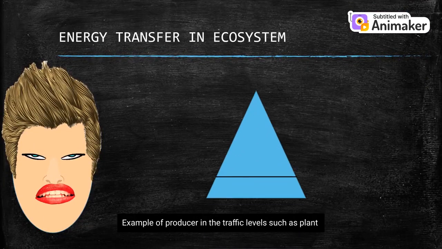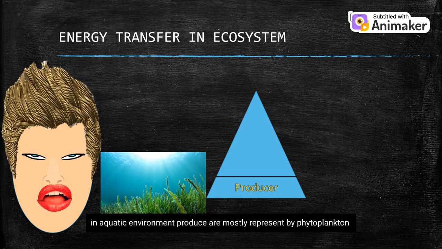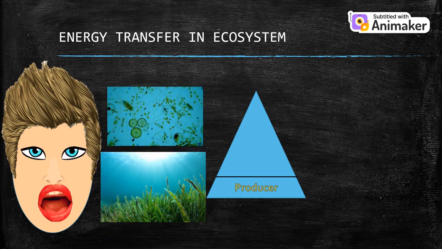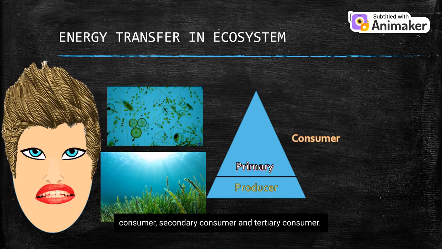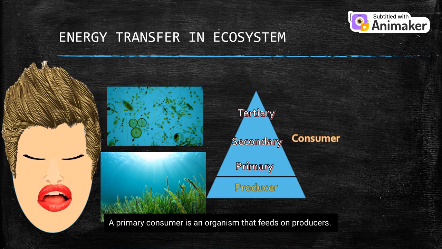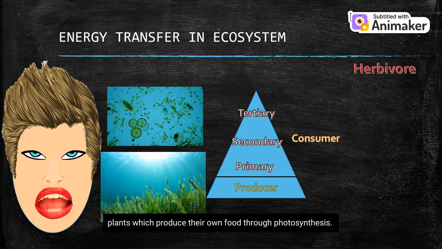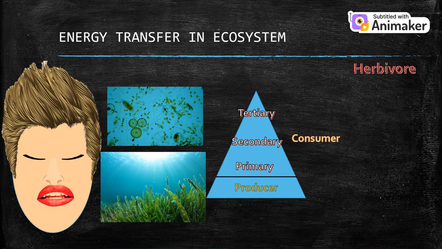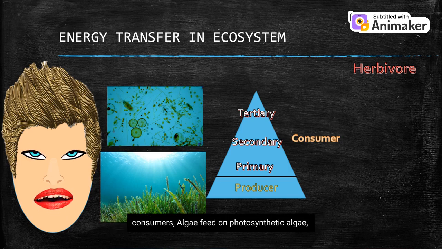An example of a producer in the trophic level is a plant. In aquatic environments, producers are mostly represented by phytoplankton. Consumers in the trophic level can be separated into primary consumer, secondary consumer, and tertiary consumer. A primary consumer is an organism that feeds on producers. Primary consumers are usually herbivores that feed on autotrophic plants, which produce their own food through photosynthesis. Several other feeding strategies are also used by primary consumers.